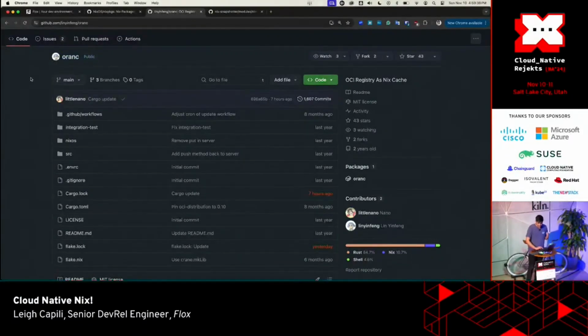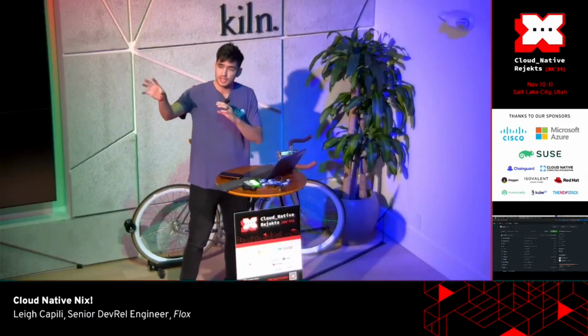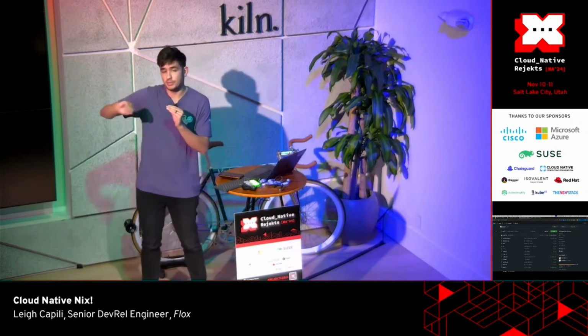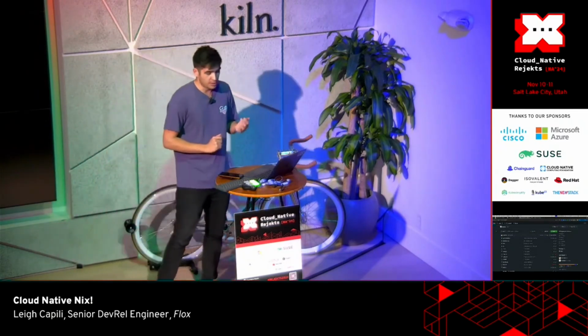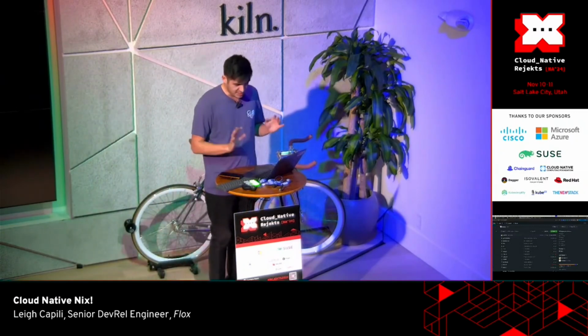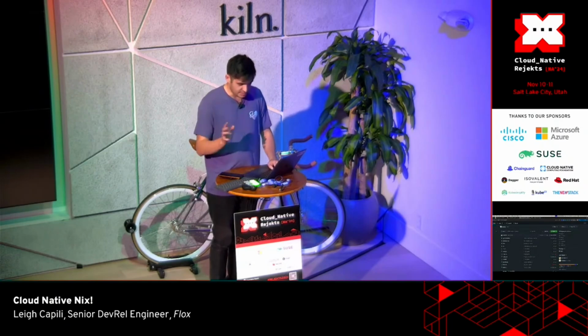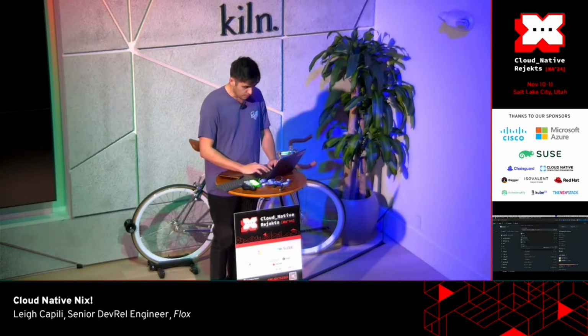OCI Registry as Nix Cache would allow us to basically use an OCI repository as a Nix store that is addressable by a daemon. And that's pretty cool because then now we have a place in our Kubernetes infrastructure to push binary builds to. If you want to build something with Nix or you want to just move some blobs around so that you can cross an air gap or that kind of thing, OCI Registry is perfect for that with like lots of authorization and signature use cases. Thank you, Engin.